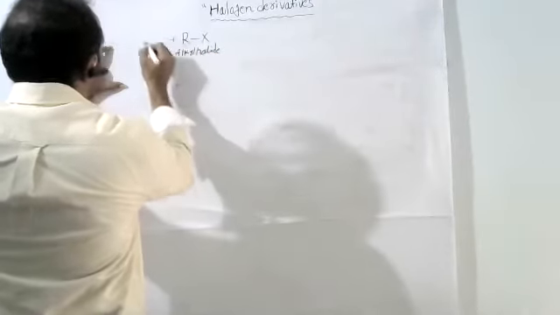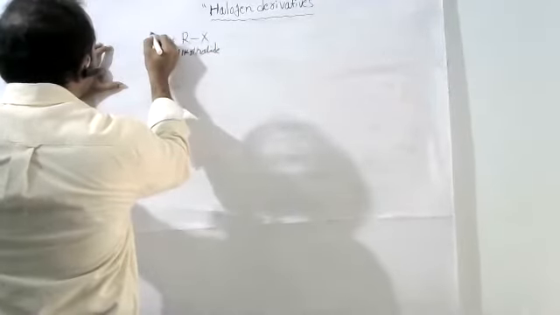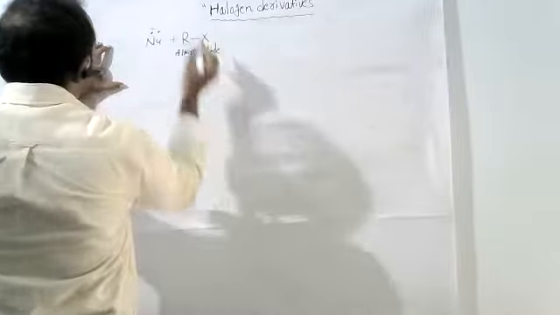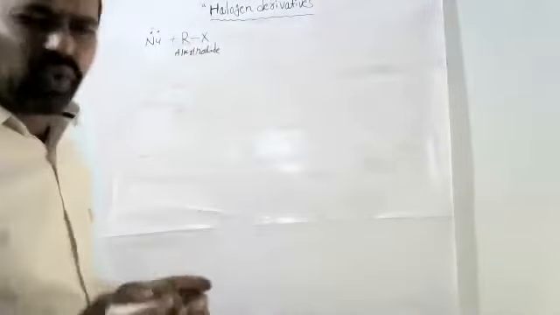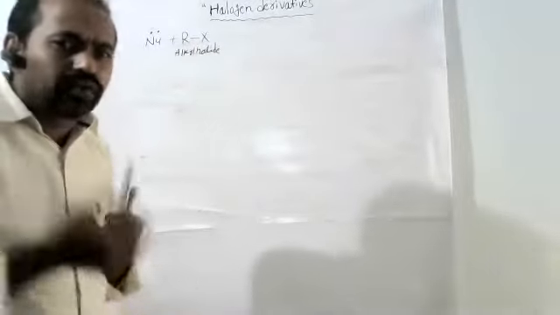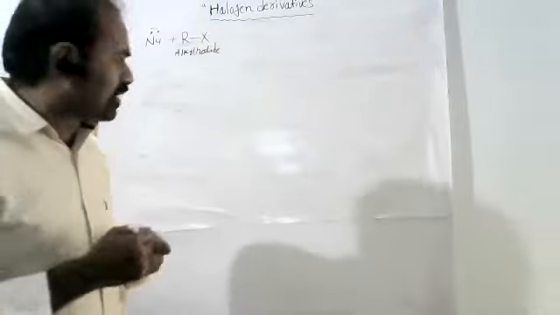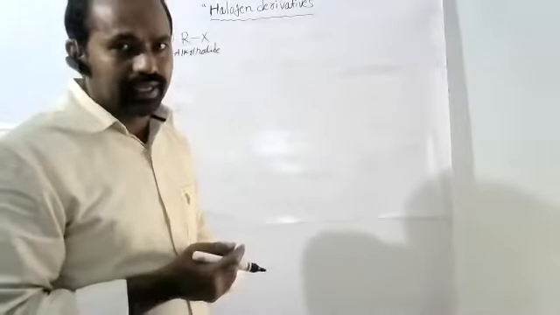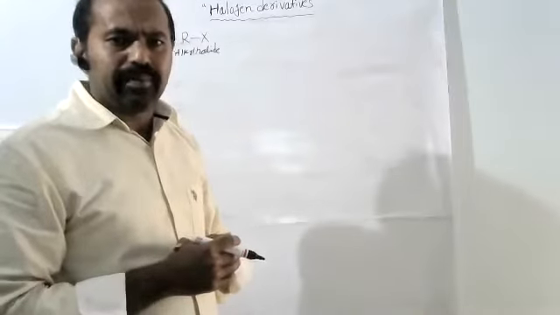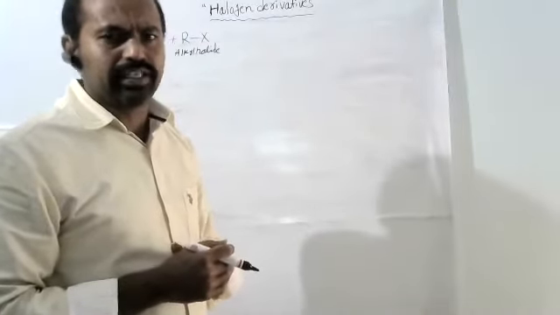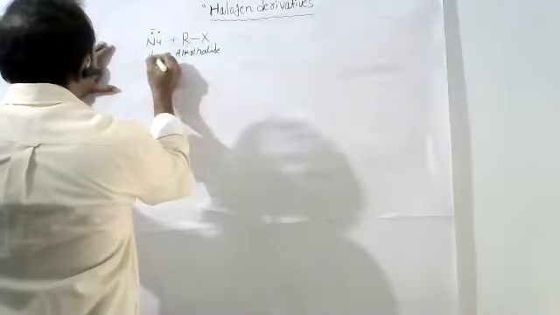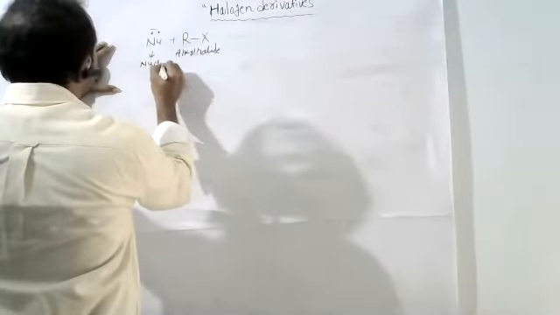It reacts with a nucleophile. Nucleophile is generally Nu minus. Nucleophile means negative charge, which generally means 2 electrons are present. For example, H minus, Cl minus, Br minus, I minus, OH minus, CN minus, whatever. This is nothing but what we call a nucleophile.